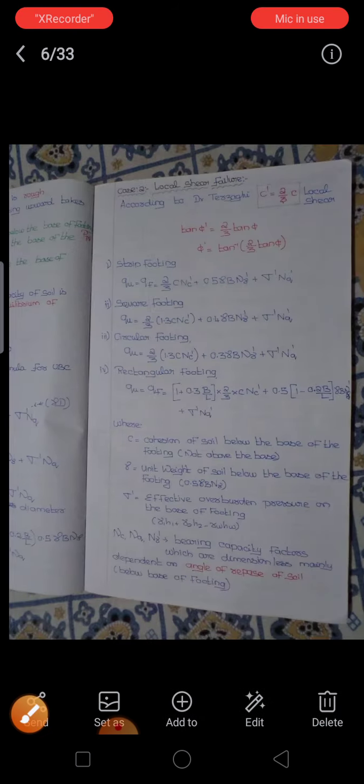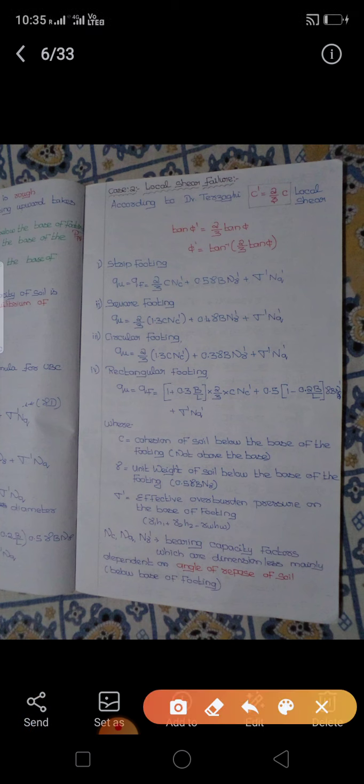Now the formula for local shear failure. According to Terzaghi, the remolded shear strength of the soil in local shear failure, c dash, is equal to 2 by 3 c. Here c dash is for local shear, and tan phi dash will be equal to 2 by 3 tan phi. So phi dash will be equal to tan inverse of 2 by 3 tan phi. The formula changes for the strip footing: qu is equal to 2 by 3 cNc plus 0.5 gamma B Nq plus sigma dash Nq.